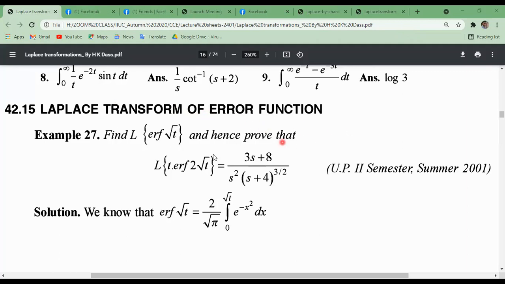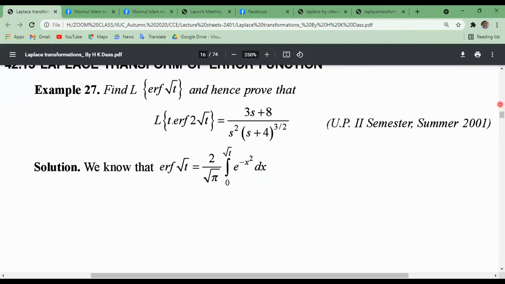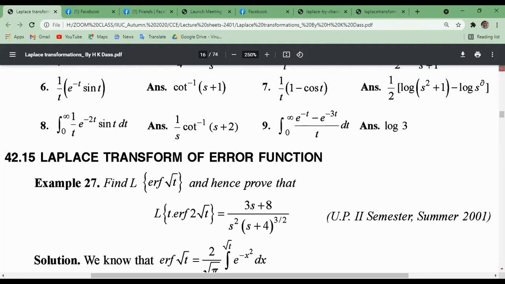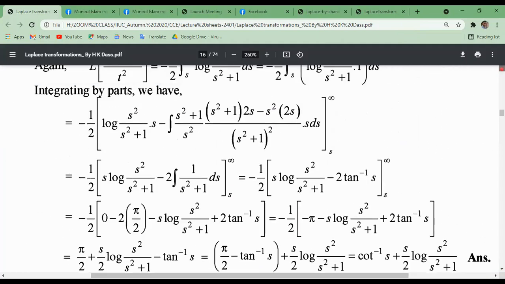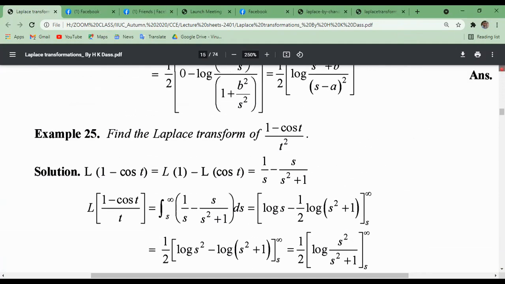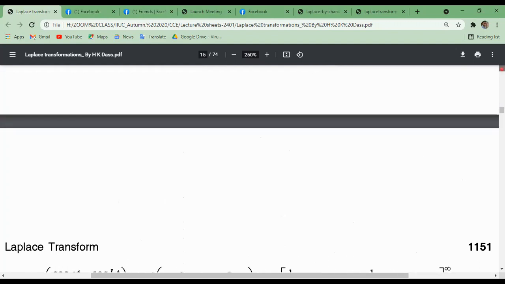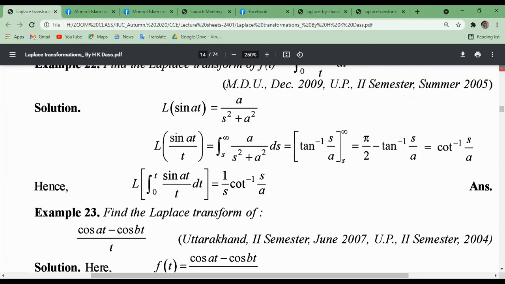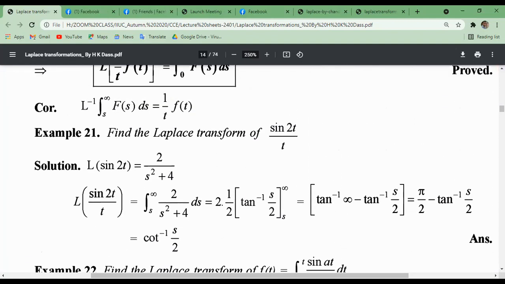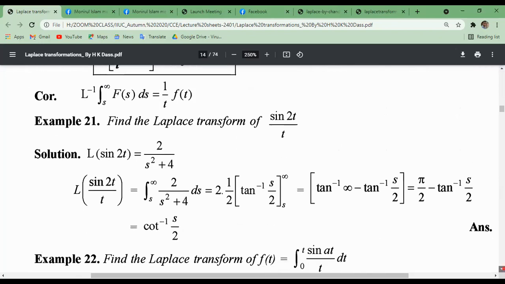Laplace transform of error function. Find the Laplace transform of the error function of root over t. Hence prove this one. First of all, we have to find out the properties of the error function.